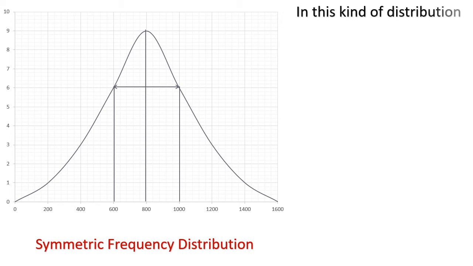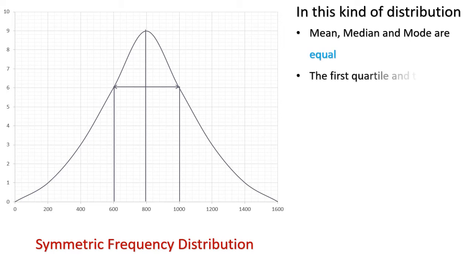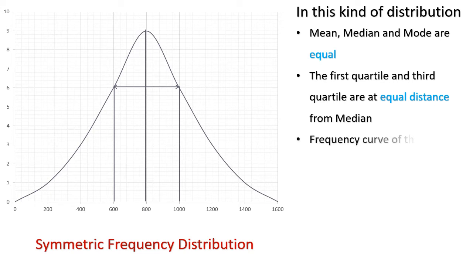Let's see the characteristics of the symmetric frequency distribution. The first one, mean, median and mode are equal, that is x bar is equal to M is equal to Mo. The first quartile and the third quartile are at equal distance from median. Median is the central value, so 600 and 1000 are at an equal distance from 800.